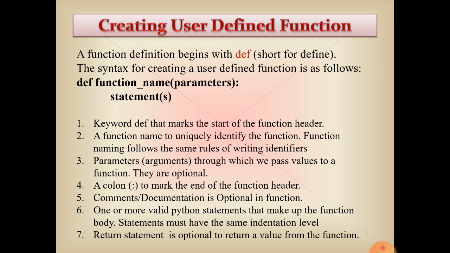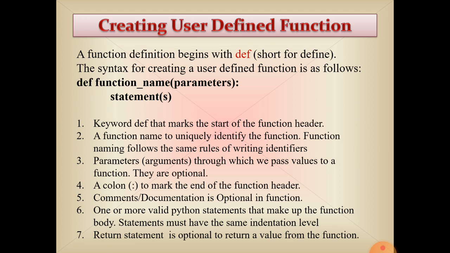After that, in parentheses, we pass the parameters, which will be accessible inside the function. After that come the statements, the set of statements that you want to perform in the function. One statement or more than one statement is possible inside a function.